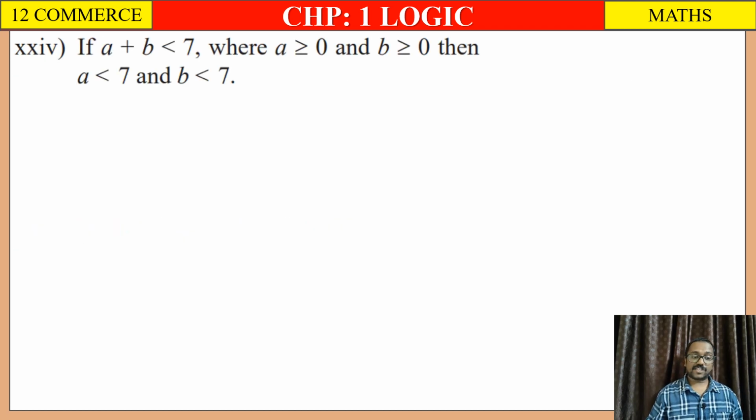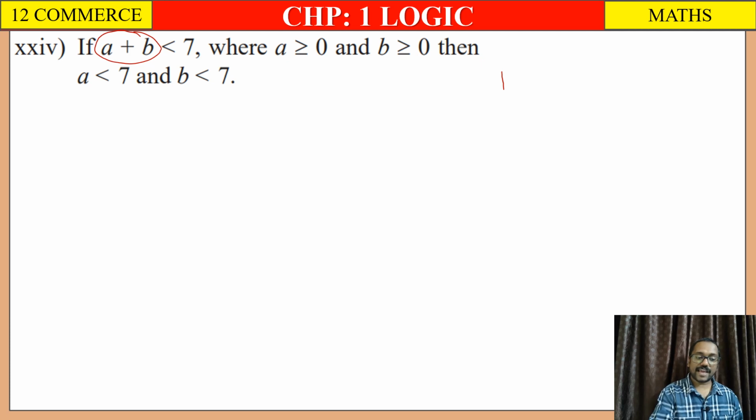24th, if a plus b is less than 7, where a greater or equal to 0 and b greater or equal to 0, then a is less than 7 and b is less than 7, right? So यहाँ क्लियर है कि a प्लस b दो नंबर प्लस करके 7 आना चाहिए, less than 7 होना चाहिए, right? So that means एकदम कम से कम एक नंबर चाहिए तो it should be 1, right? अगर एक नंबर 1 लेगा तो सेकेंड नंबर का मैक्सिमम will be 6.